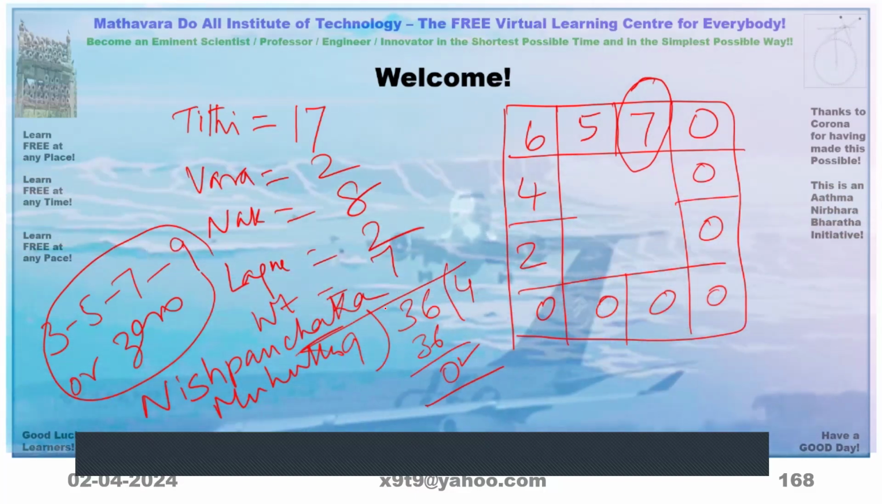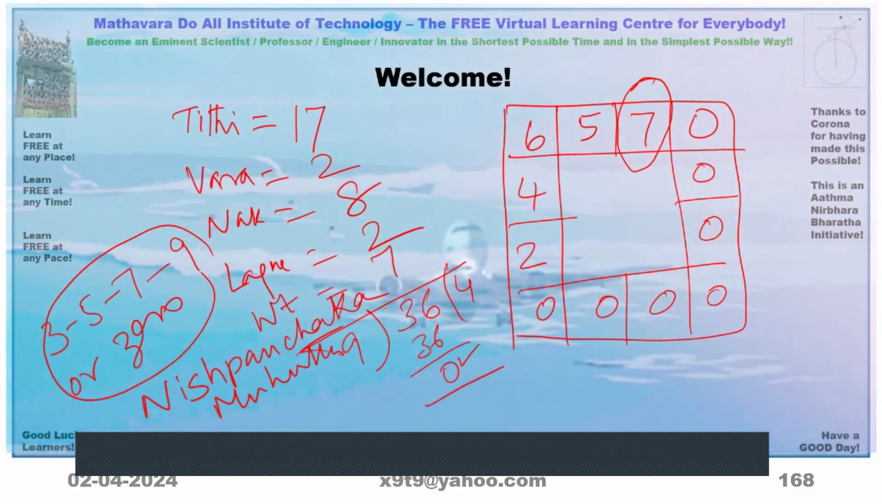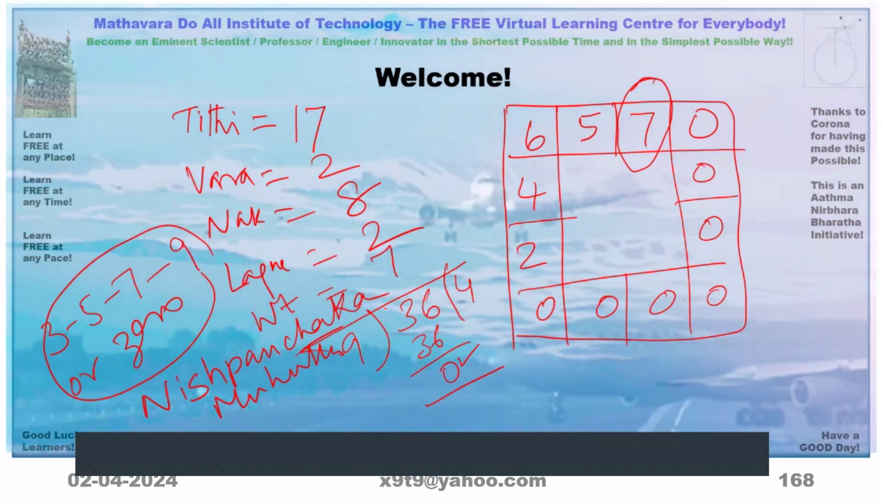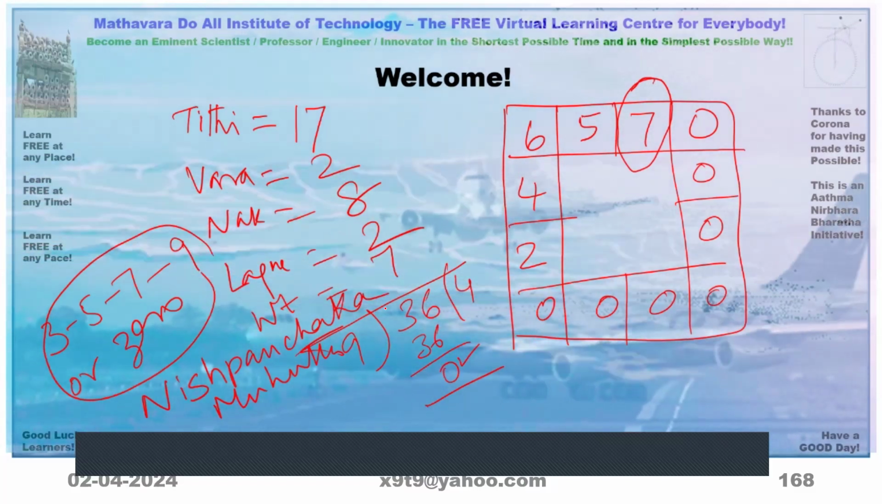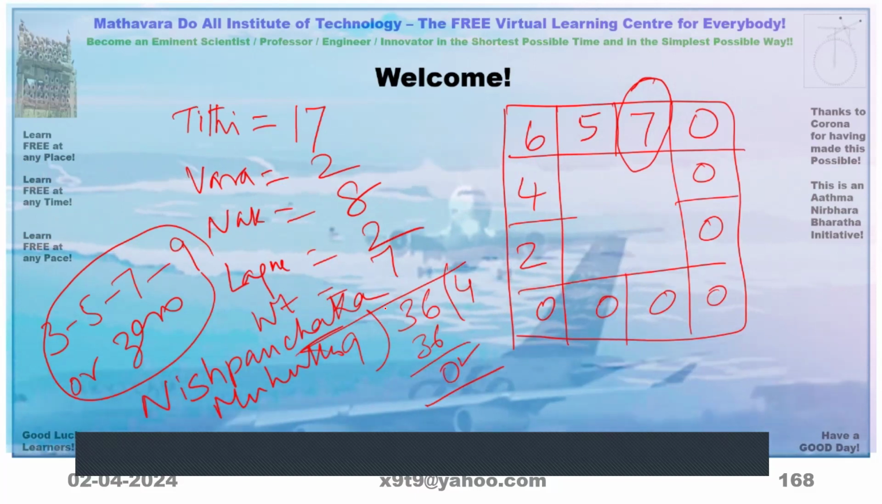Are you able to follow? Nishpanchaka means there is no dosha. Panchaka he has given there on page 75.